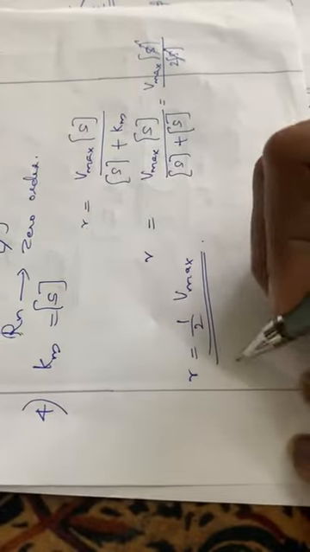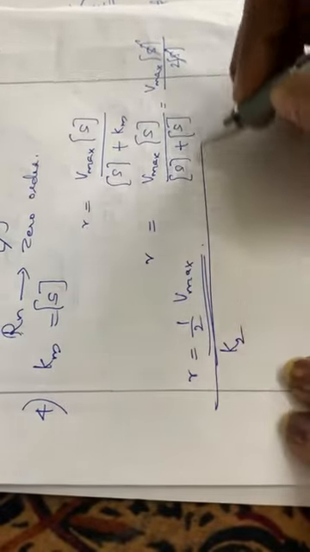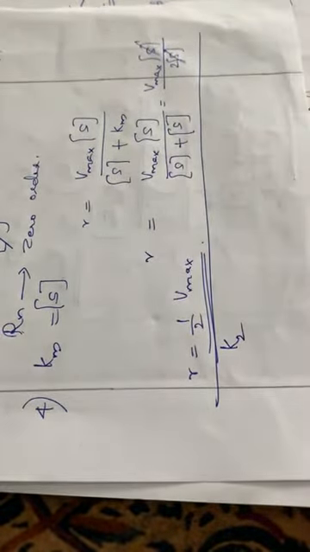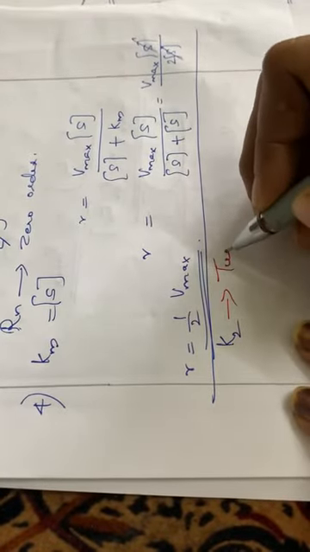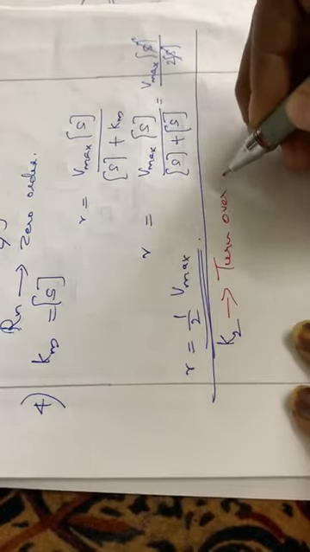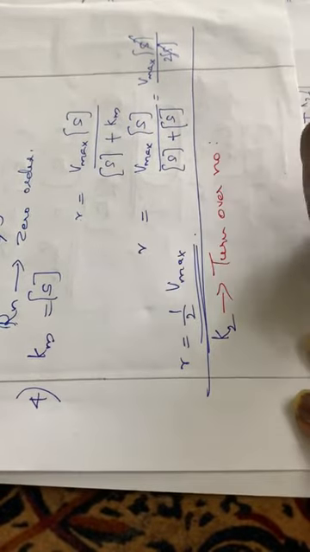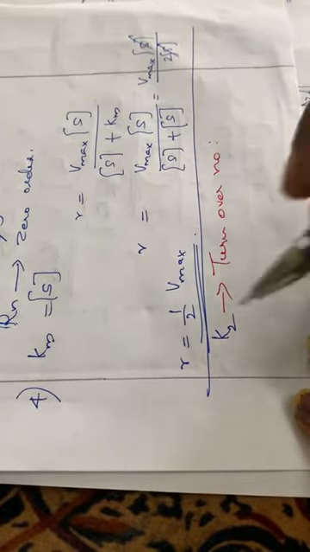This turnover number is also very important. So in this reaction, this K2 is called the turnover number of the reaction. Here the turnover number means the number of molecules converted in unit time by one molecule of enzyme. That is what is called the turnover number.